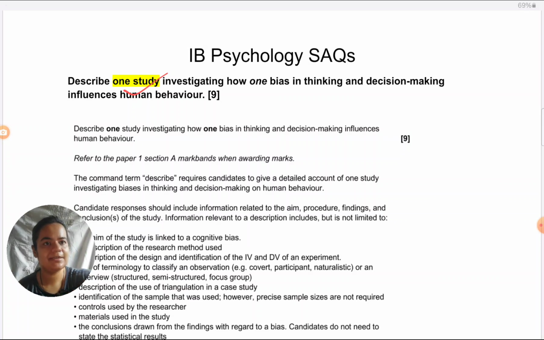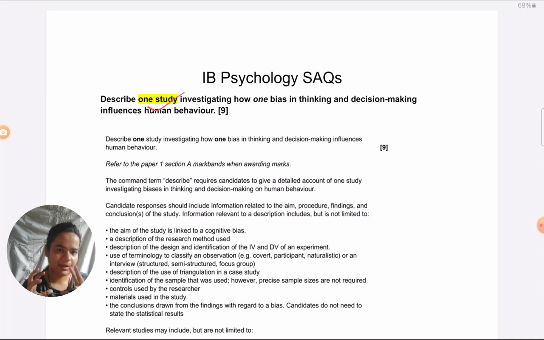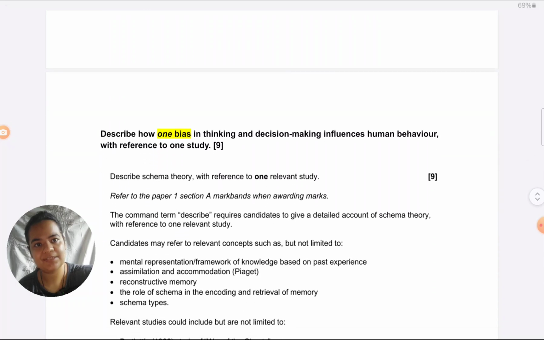If you're still not understanding what I'm referring to here, I'll just give you an example quickly. You can see this question on the screen right now. This tells you describe one study in biases in thinking and decision making. What are they asking you to describe? The study. Are they asking you to describe the bias? No. Versus, look at this question, which is next.